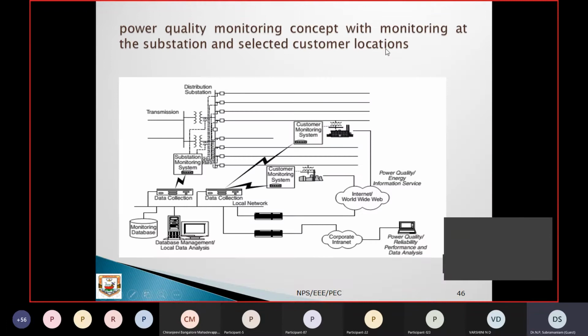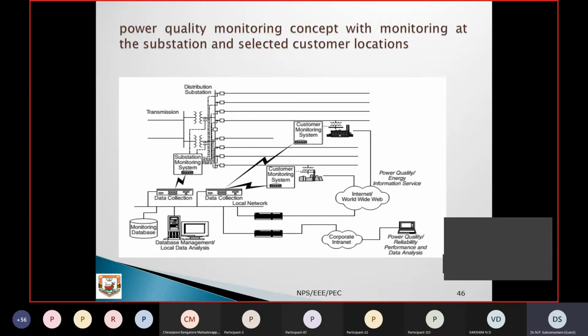Now the power quality monitoring concept, with monitoring at the substation and selected customer locations. Here the quality can be monitored device-wise, grid-wise, feeder-wise, system-wise, industry-wise, or within the industry for one particular load, or through the grid, or from the feeder side.